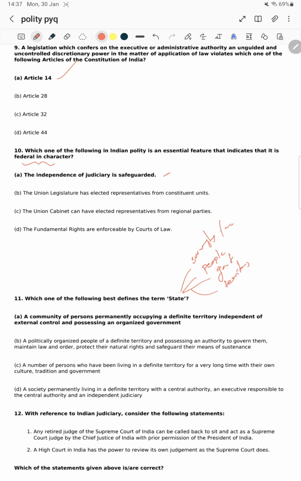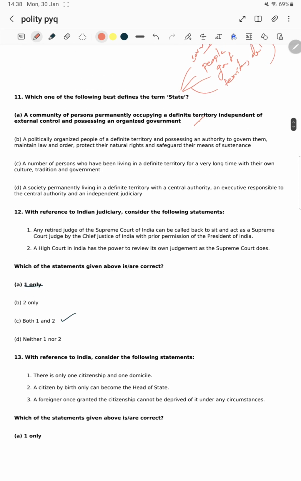A community of persons permanently occupying a defined territory, independent of external control and possessing an organized government is known as a state. Politically organized people of a defined territory possessing authority to govern them and maintain law and order. These four terms have to be there; then only it will be a state.